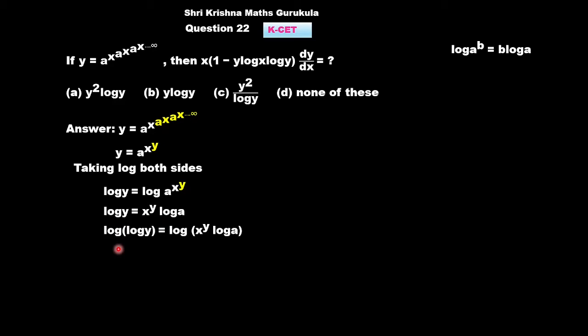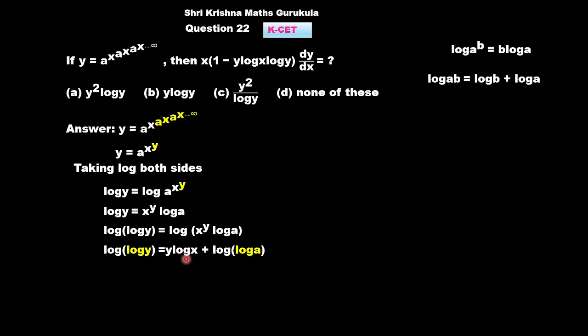We'll again take log to this function because we have x to the power y. Variable is raised to the power another variable. So we'll take log again. So that would be log of log y in the LHS. RHS would be log of x to the power y into log a. Now again we will use the property of logarithms. So our LHS would be log of log y as it is, and RHS would be, what is the property that we have used? log AB is equal to log A plus log B or log B plus log A, both are same. So product of two terms here, when we take logarithms it becomes log A plus log B, sum of two terms. So that is the property that we have used.